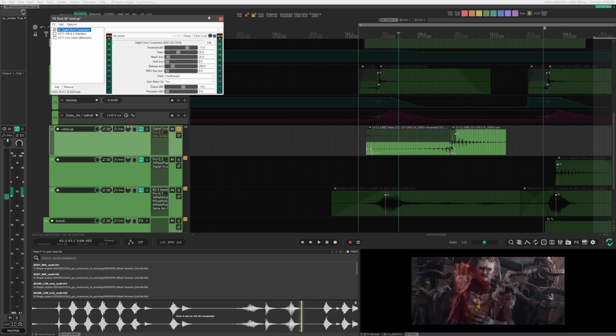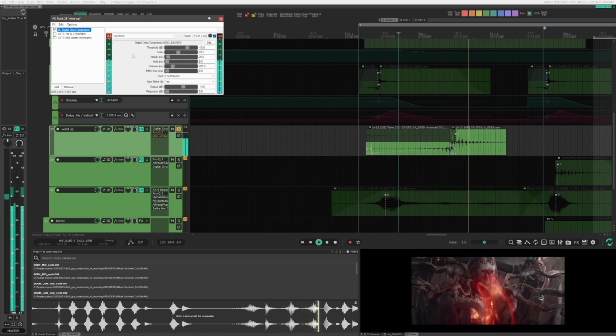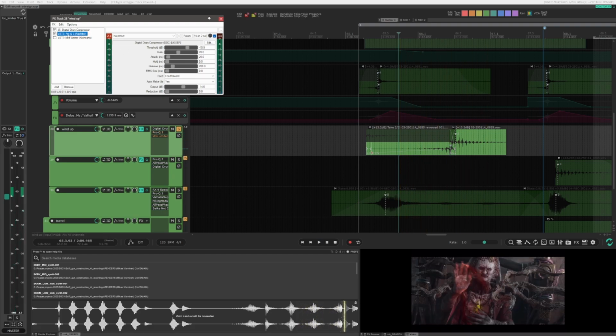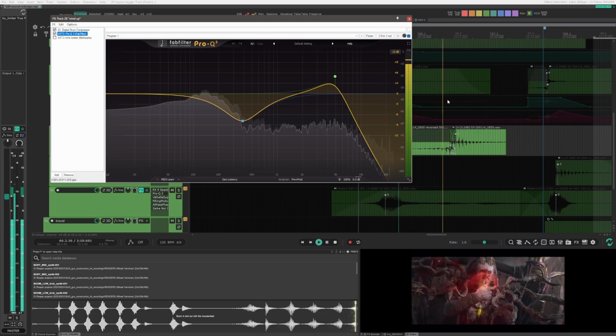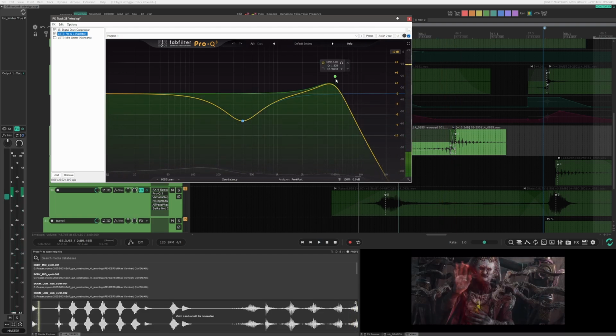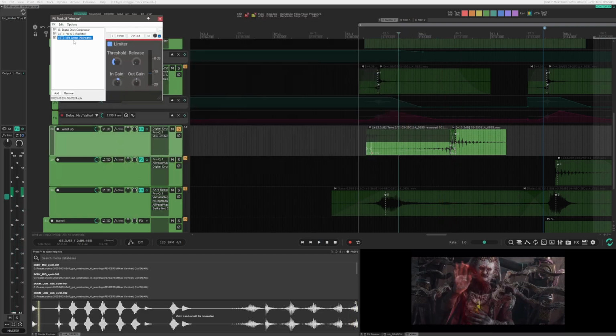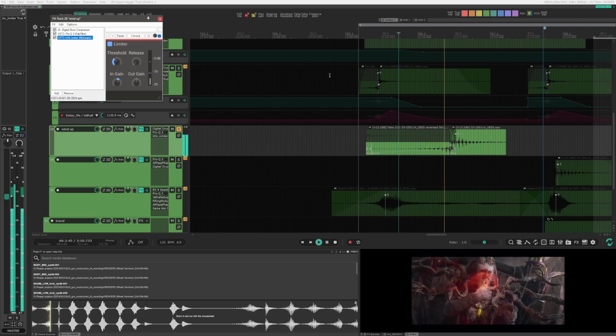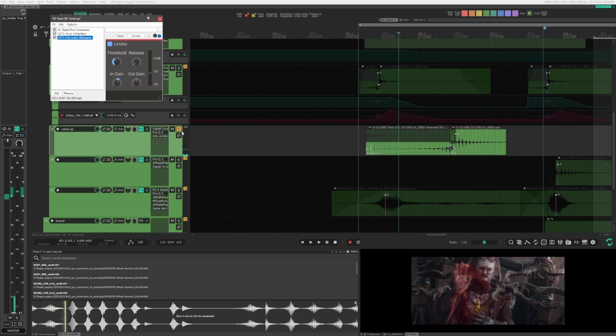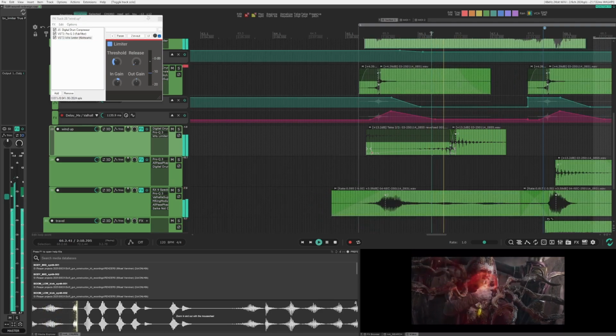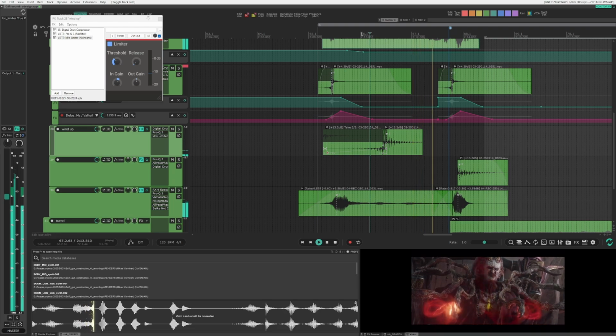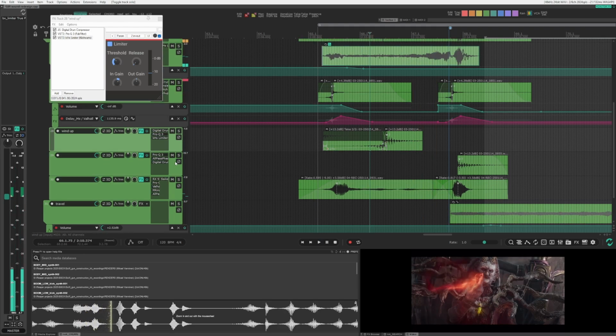For plugins there, we have DDC, Pro Q, taking away low mids, adding a little bit high end, then a limiter. And pretty simple effects. Just adding a little bit of movement there.